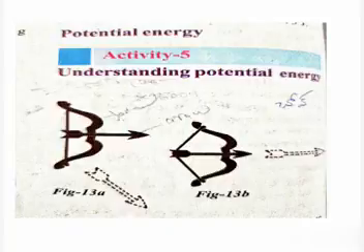In our daily life, we come across many situations where the work done on an object is stored as potential energy in it and used to do various works. So here, in the first situation, the bow is not able to push the arrow with great speed.